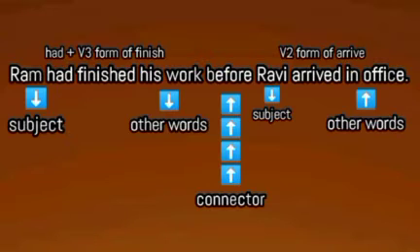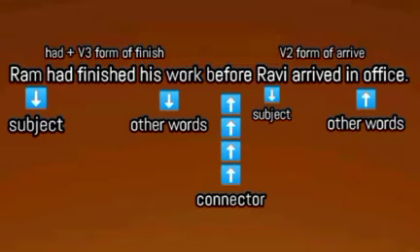Here, Ram is the first subject, had finished is the had plus V3 form of finish, his work is other words, before is used as a connector, Ravi is another subject, arrived is the V2 form of arrive, the simple past form of arrive, and in office is the other words.